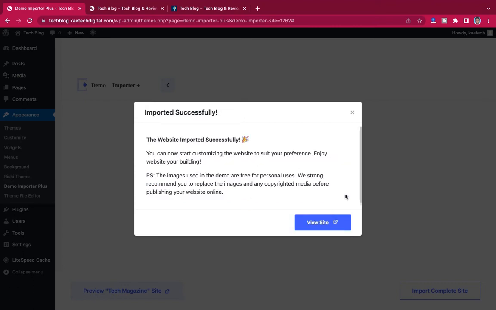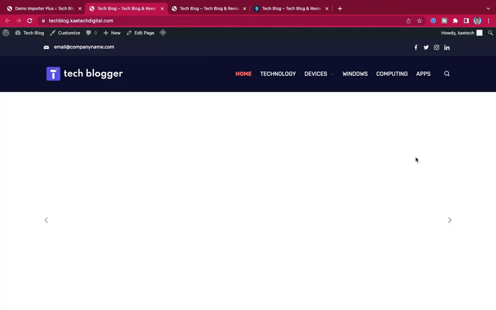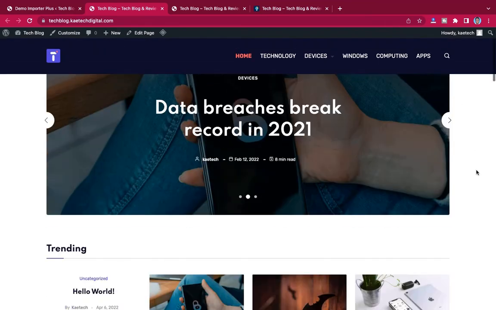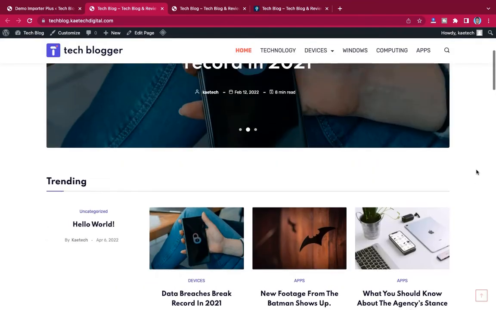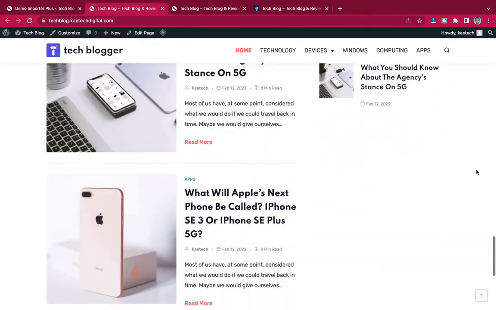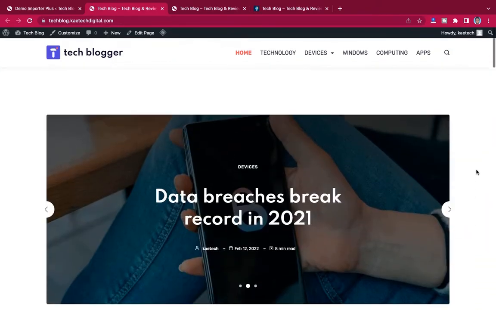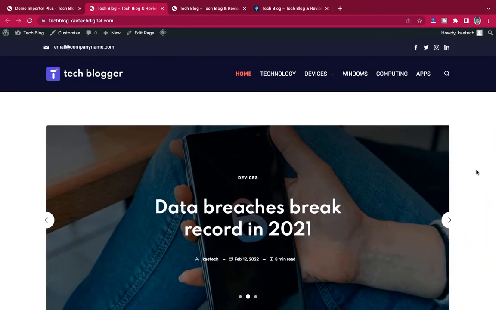Our theme is imported successfully, as you can see over here, and the website imported successfully. Now let's visit the website, and we have a very nice looking website over here. Very nice one. Complete. Complete website, that is what we have.